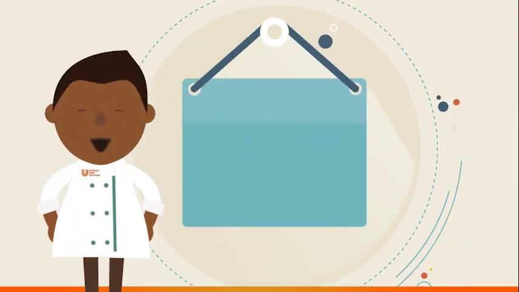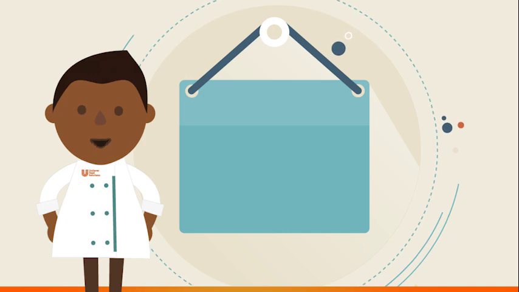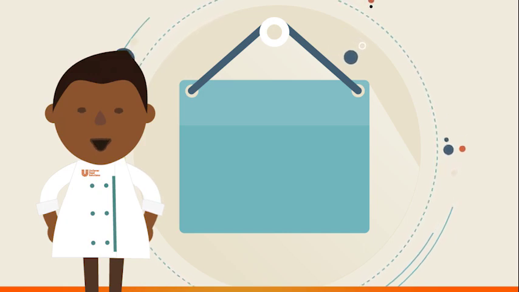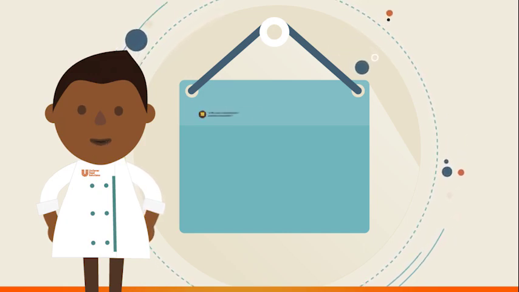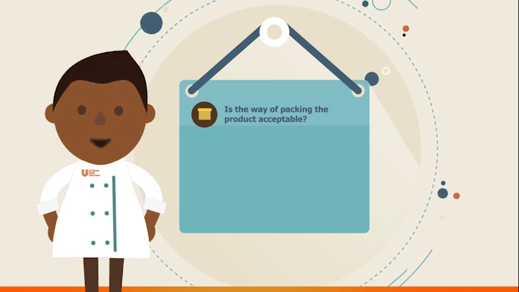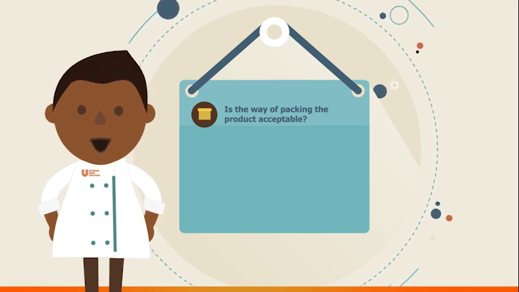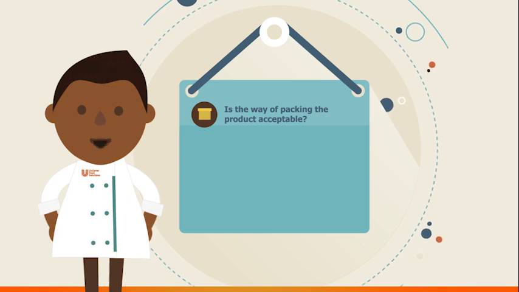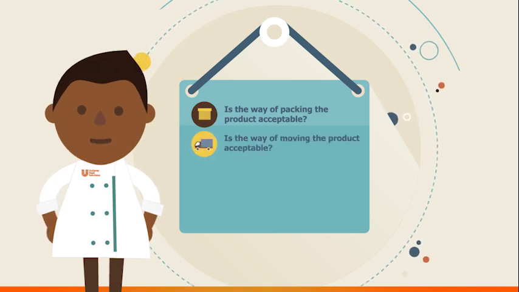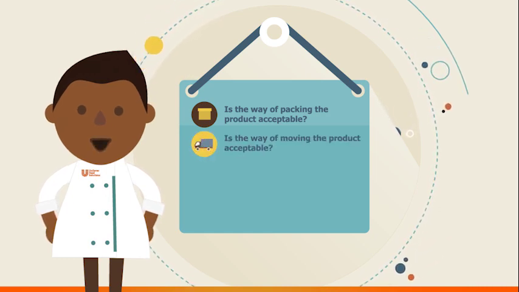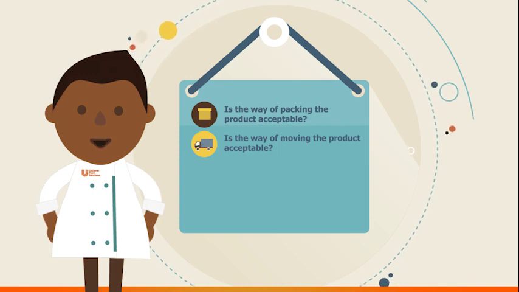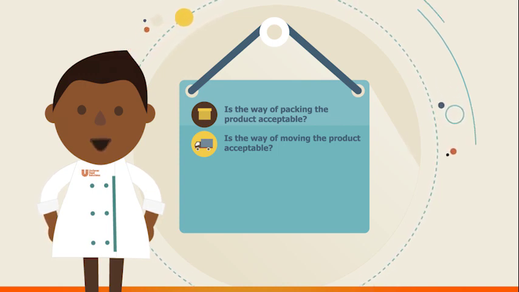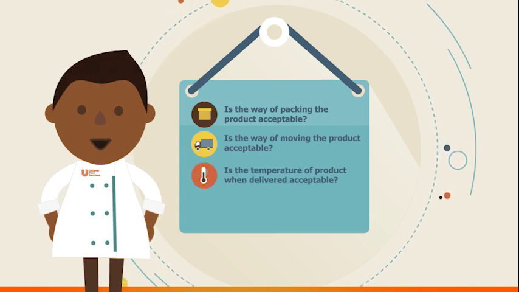Let us think, for example, the supply of fresh meat and try to see the critical limits with some help from these questions. Is the way of packing the product acceptable? Unopened packages, yes. Exposed meat or bad packaging, no. Is the way of moving the product acceptable? It is acceptable if done in a closed and refrigerated vehicle. In a vehicle that leaves the food outdoors, no.